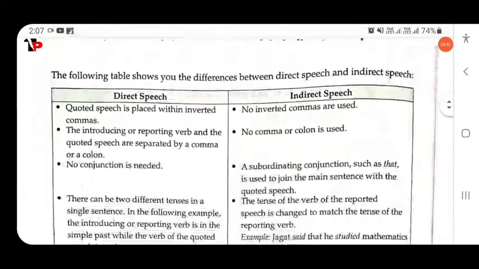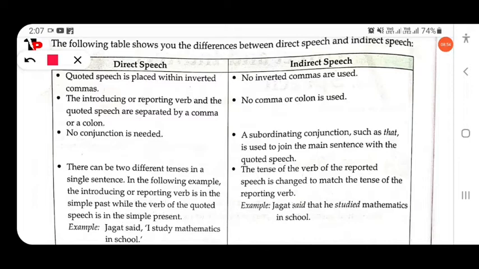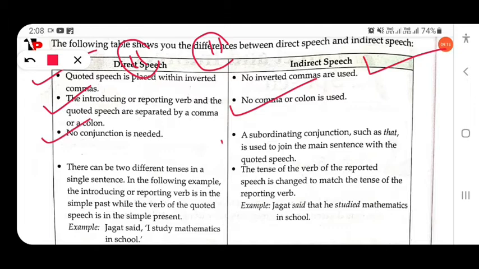So here is the difference between direct and indirect. In direct speech, the quoted speech is placed within inverted commas, known as quotation marks. In indirect speech, no inverted commas are used. The introducing or reporting verb and the quoted speech are separated by a comma or colon, and no conjunction is needed. But in indirect speech we use a subordinating conjunction like that.